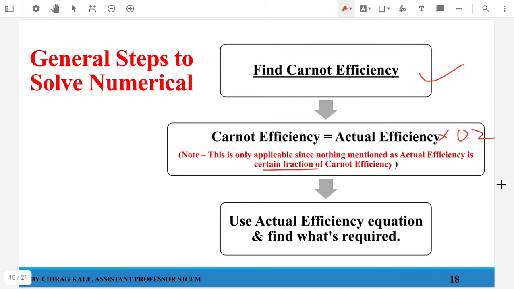Always keep this in mind. But if nothing is given, I can take Carnot efficiency equal to actual efficiency. Then I will use the actual efficiency equation, which you are all aware, that is W by Q, and your Q is equal to m cp delta T. Okay, and I will be getting the answers.